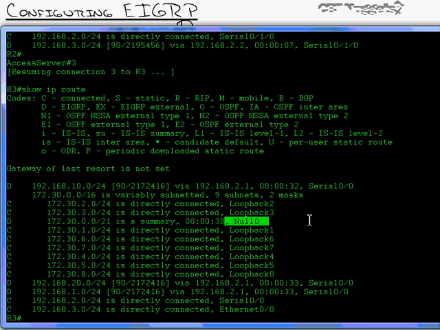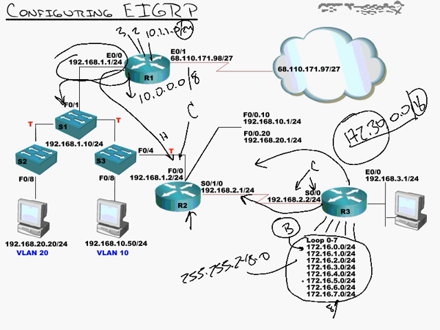Now, why would it do something like that? Well, think about this. All of these routes have a very specific subnet mask, /24. When we create a summary route, let me put that up here, 172.16.0.0/21. That's our summary route. That encompasses 0 through 7. What if this one didn't exist? What if our router 3 had 172.30.0, 1, 2, 3, 5, 6, and 7? And we said, oh, well, that's all right. Let's just create a summary route for all of those, and we'll just not use .4 anywhere.